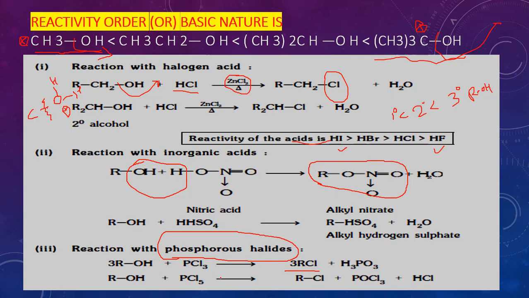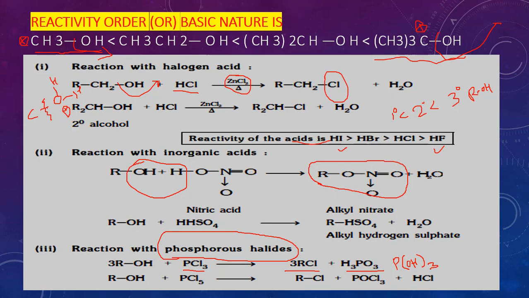Now here you have to remember the byproduct. When we take PCl3, the byproduct is H3PO3. We can write this in the form of P(OH) taken thrice.